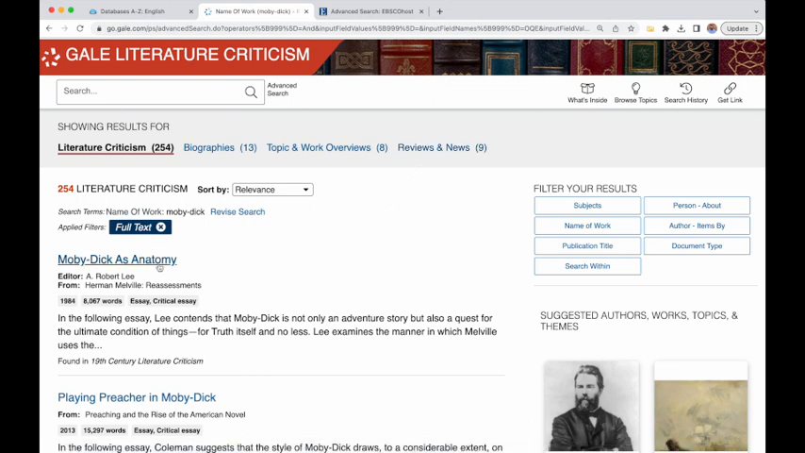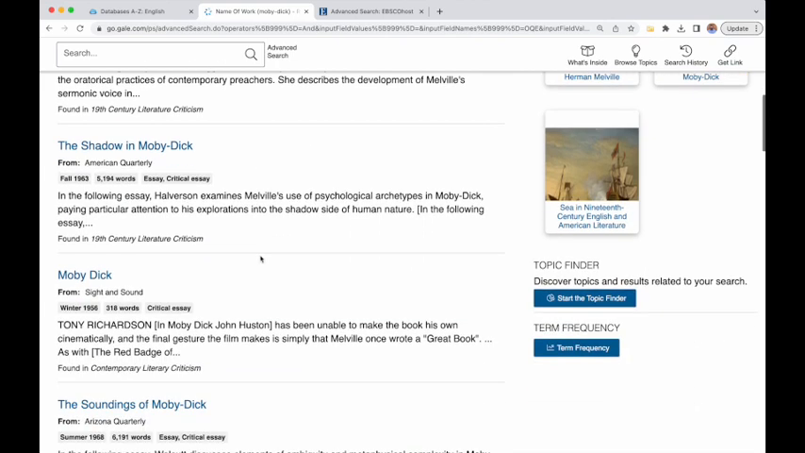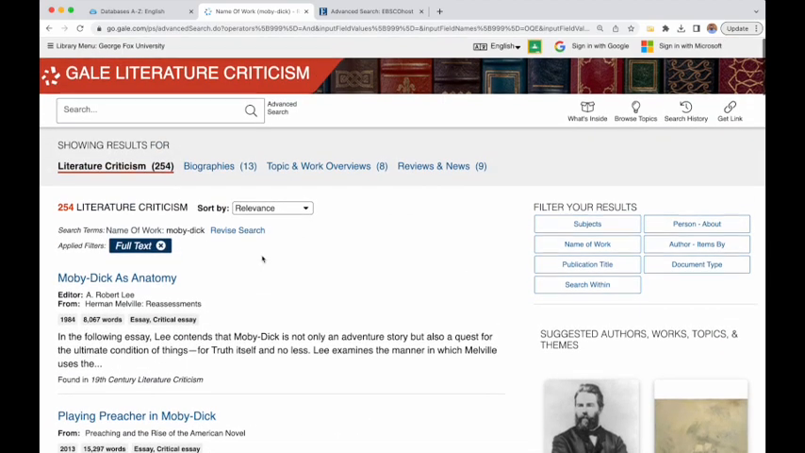And you're welcome to spend time going through this list. I like to get below 200 results. To me, that's a really nice, more browsable number. Even here, when we get above 250, that just seems like a few more clicks. I'm going to stop here with Gale Literature Criticism for now.